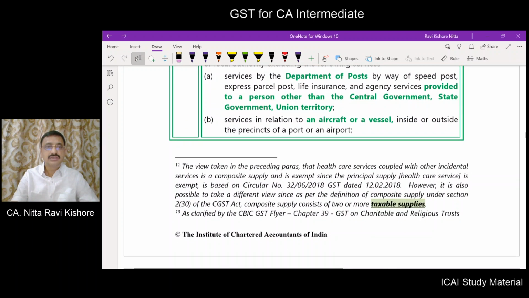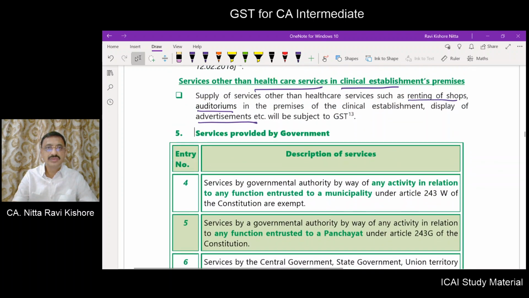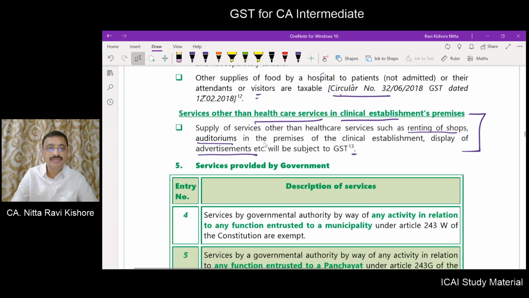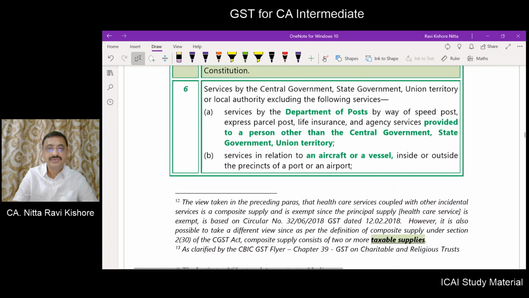We have a note number 13 here. Now this point has been clarified. This point number 13 is clarified by the GST flyer. And coming to point number 12, what is the note given?